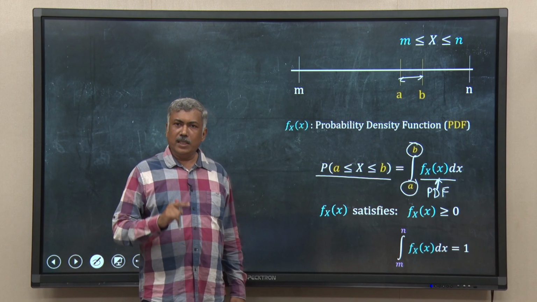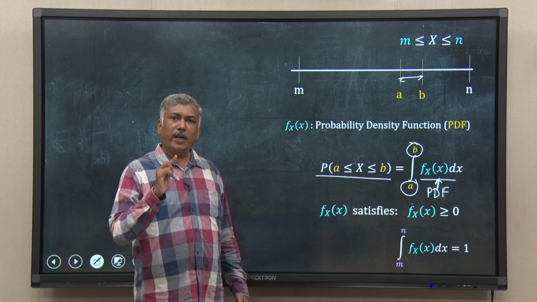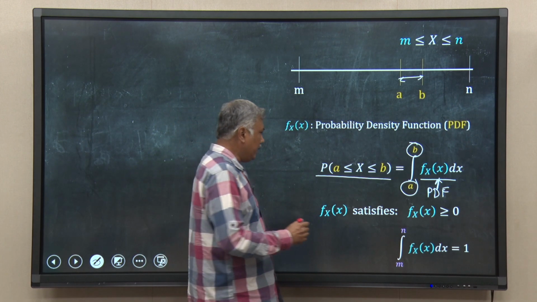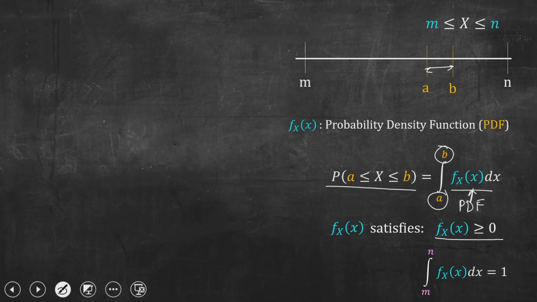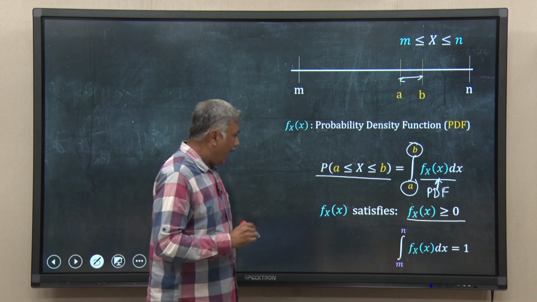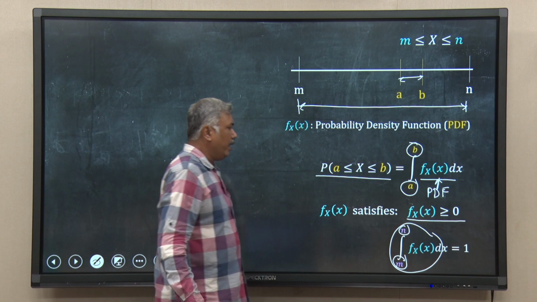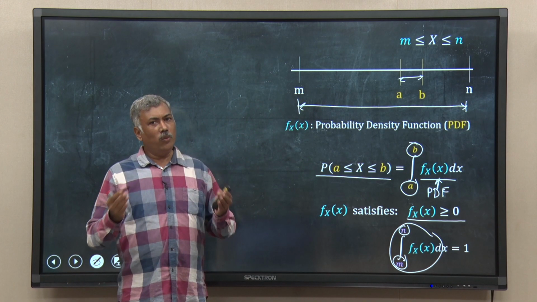Apart from this, this PDF, small f subscript x, that I have written should satisfy two other conditions. One is it should be a positive thing. The PDF should be greater than or equal to 0. And if I integrate this function from m to n, that means for the whole range of x, that should give me 1.